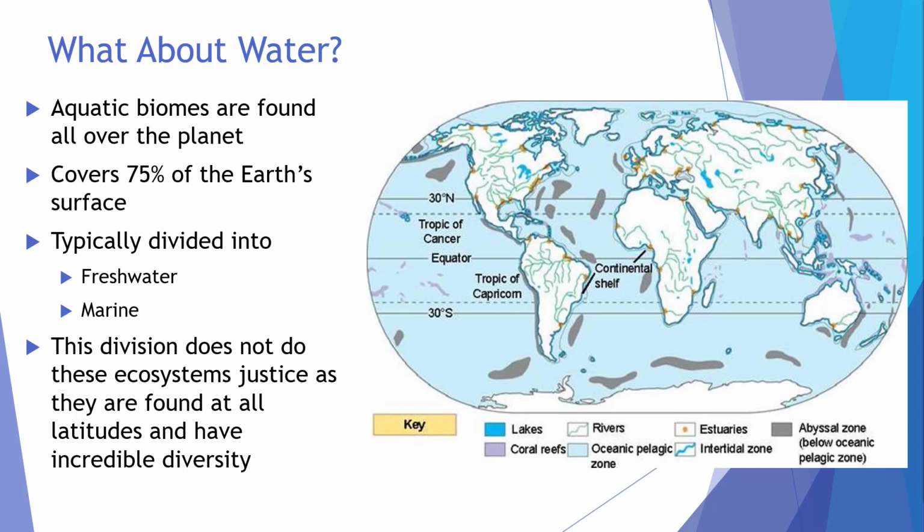Water covers about 75% of its surface. Many terrestrial ecologists divide aquatic biomes into either freshwater or marine ecosystems because most don't support vegetation types on which we can easily classify them. This division is incredibly short-sighted and does not do these ecosystems justice. Aquatic ecosystems are found at all latitudes, and, for the ocean, across more than 12,000 feet of depth. As such, they have incredible diversity.